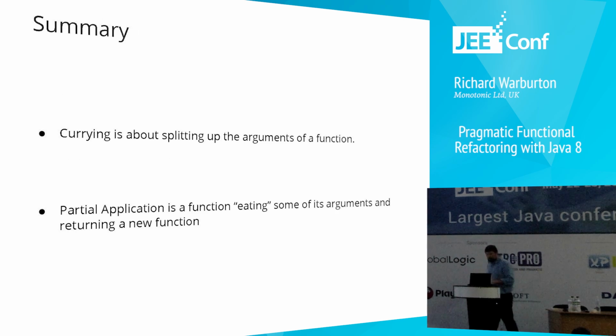Okay? So in summary, currying, this act of currying, is about splitting up the arguments of the function, very informally, and the partial application is the eating of those arguments one at a time, which we can do now we have a function in curried form. Okay?